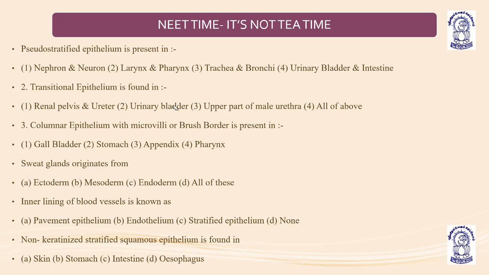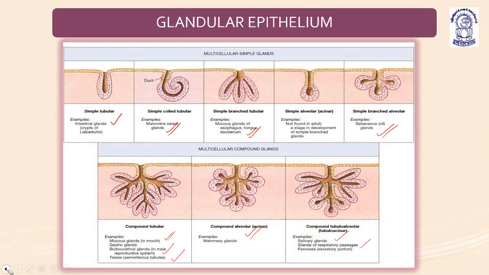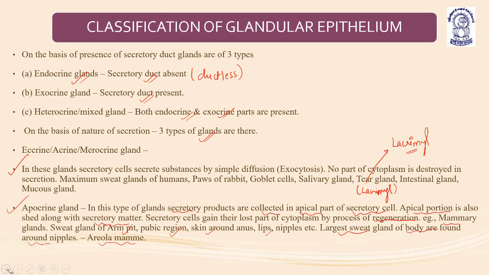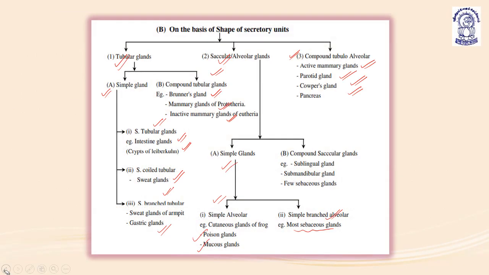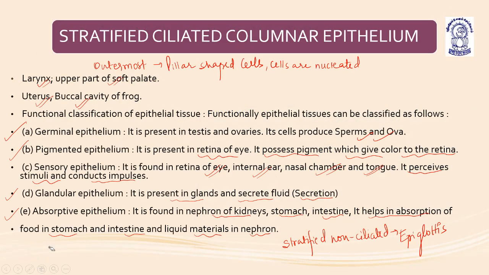In the previous slides only, I have shown you that stratified squamous epithelium. If you do all these slides, you will easily be able to do different types of questions, right? So, where is that slide?